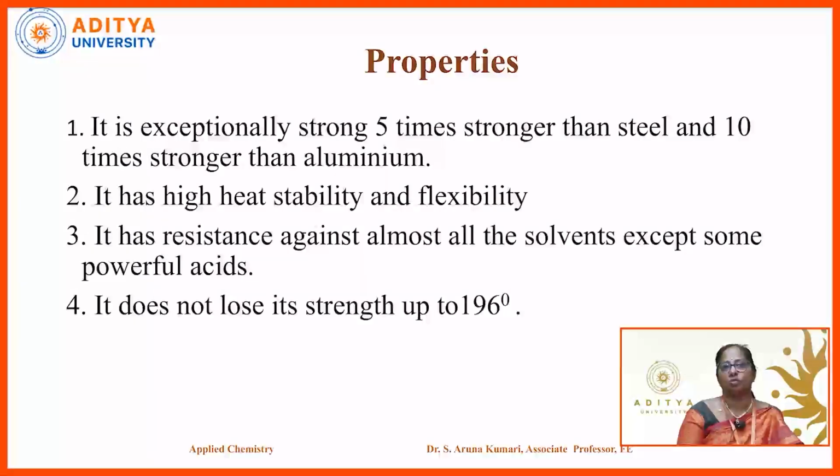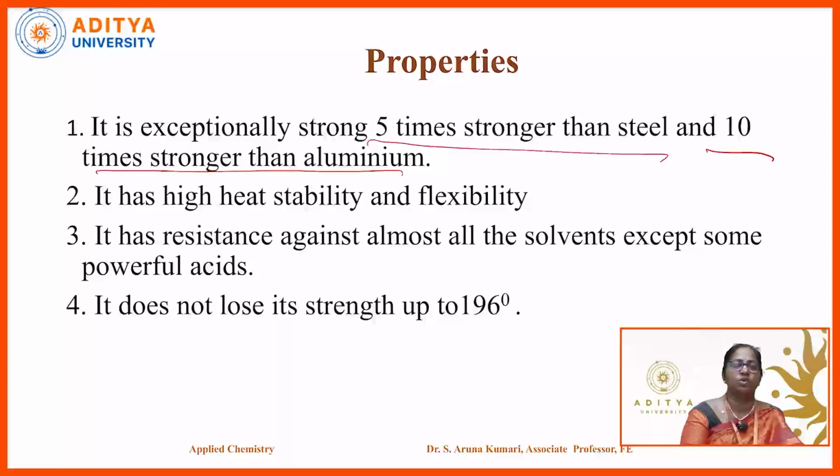Now let us see its properties. This Kevlar is exceptionally strong, 5 times stronger than steel and 10 times stronger than aluminium. So we see that Kevlar is exceptionally strong, 5 times stronger than steel and 10 times stronger than aluminium. It has high heat stability and flexibility.